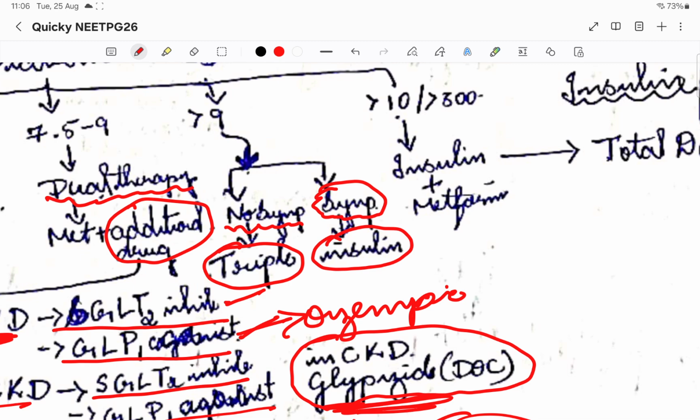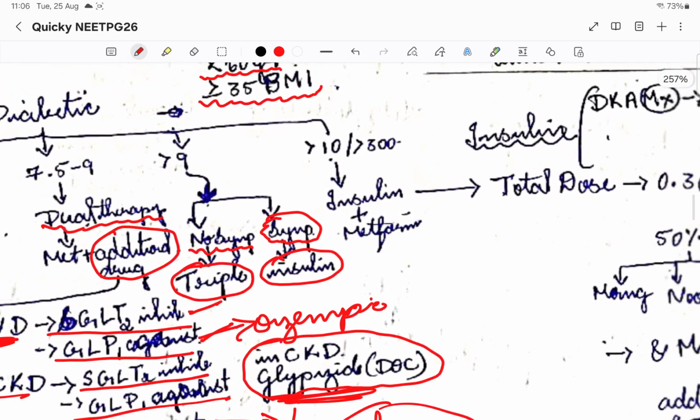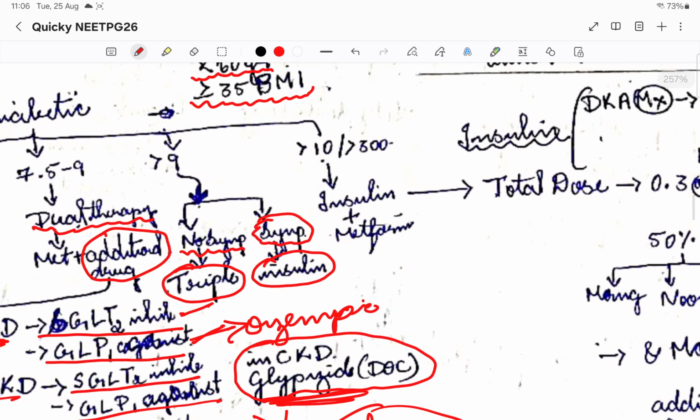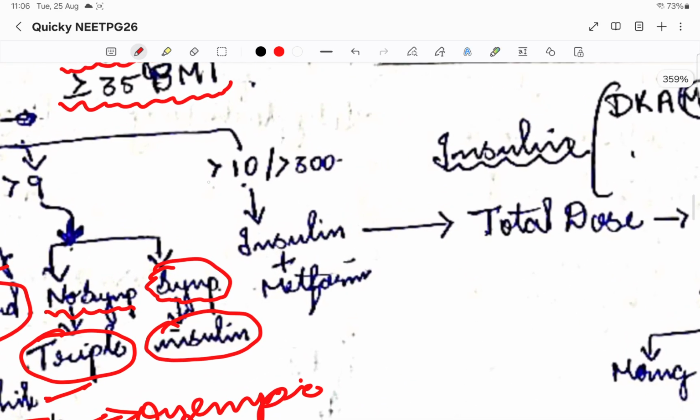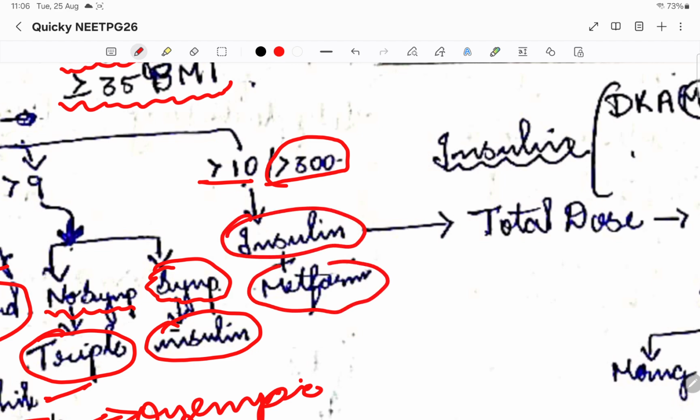We'll ask whether some symptoms are there or not. Usually 99% of the time patients won't have any symptoms, which is why we won't start insulin. We do the insulin therapy when symptoms are there. Now one more thing: suppose at the first visit itself the patient's HbA1c is more than 10 and the RBS is more than 300, that is when we'll start insulin plus metformin at the beginning itself.